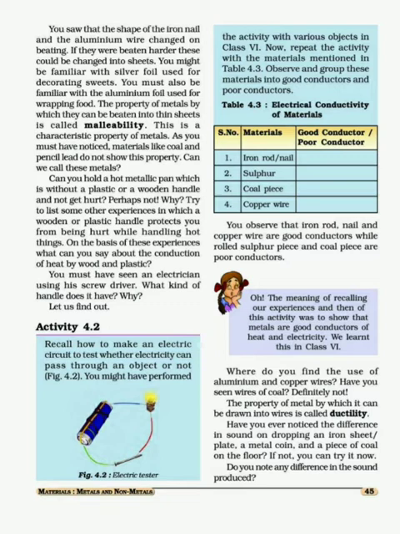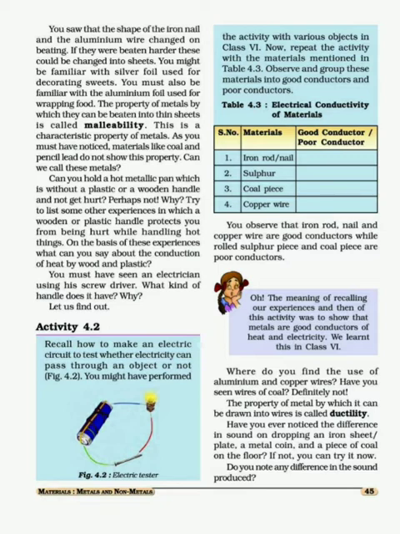Fourth, you have to take copper wire. When you attach it in the circuit, the bulb will glow immediately. This proves that copper wire is a good conductor of electricity. Again, this is a very important property of metals, that metals are good conductors of electricity. So iron nail and copper wire are metals, as they are good conductors of electricity, and sulfur and coal piece, poor conductors of electricity, are examples of non-metals.